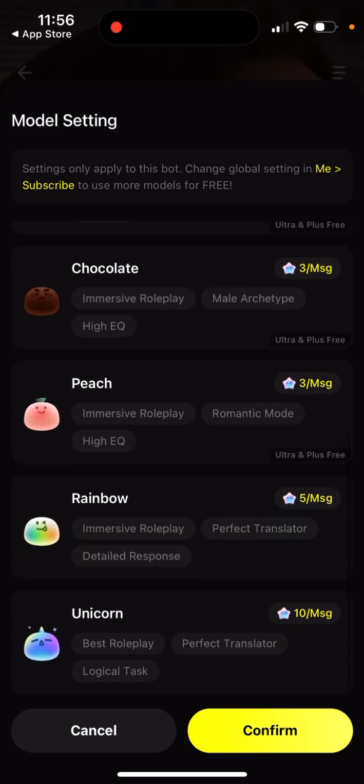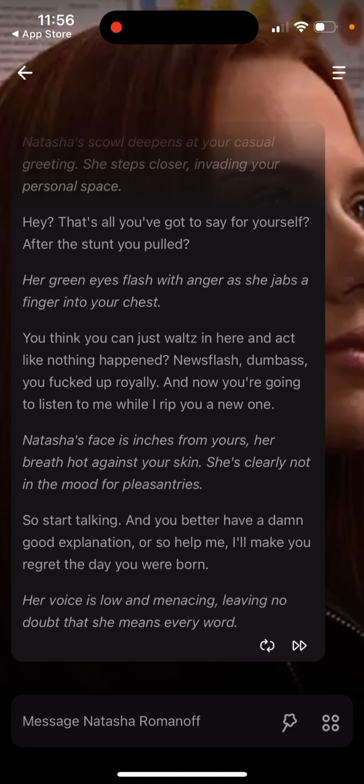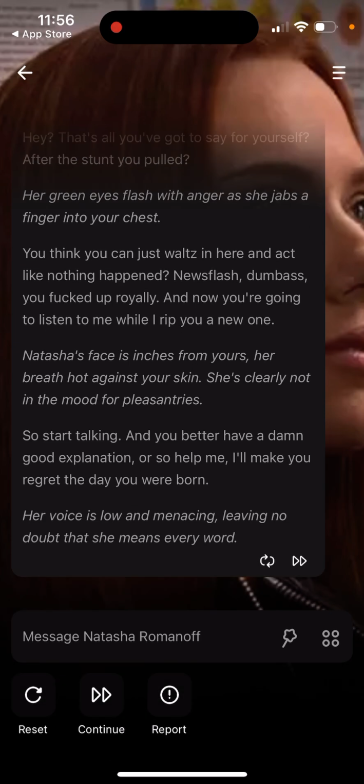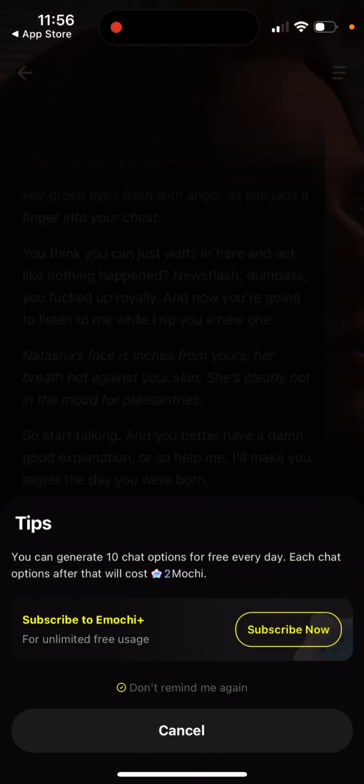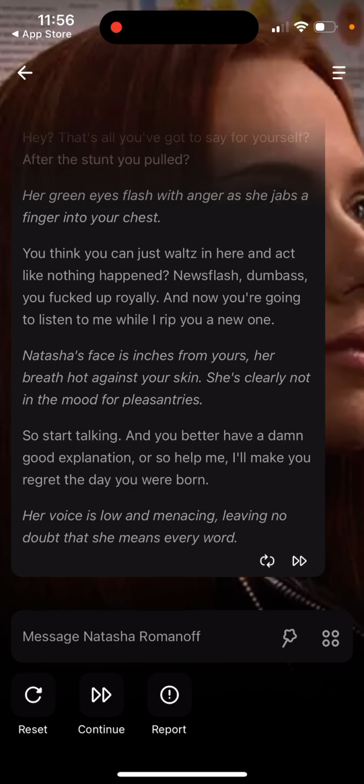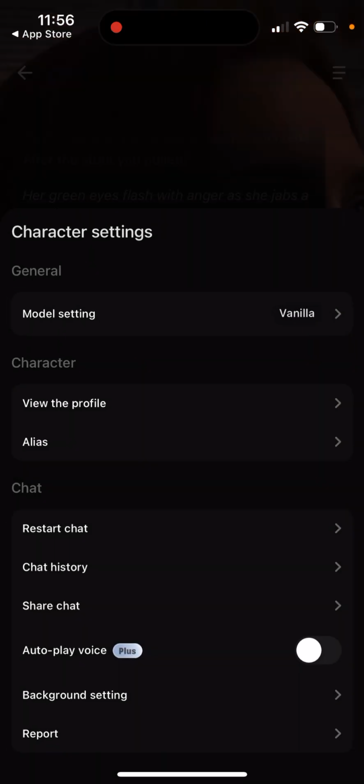But with these paid models you can only send like 10 messages. And then here you can say reset, continue, report. Then you can just have some tips, but then you need to upgrade.